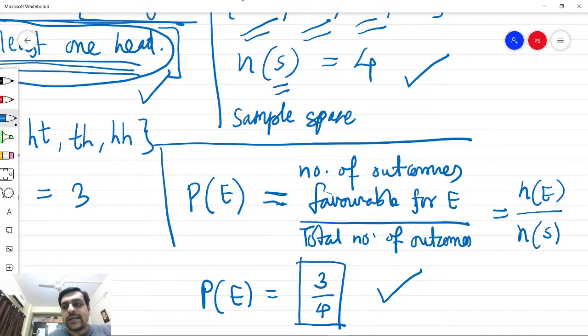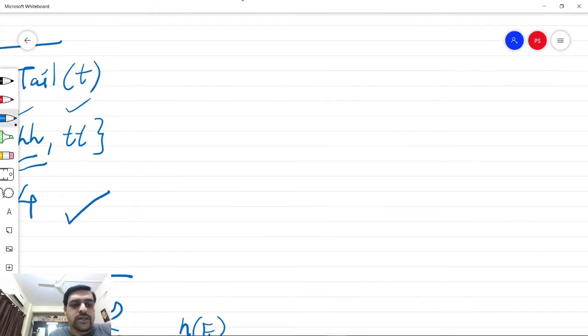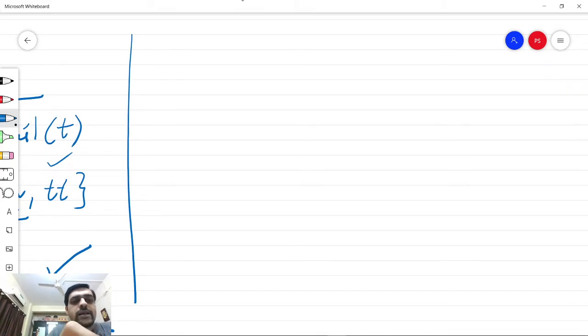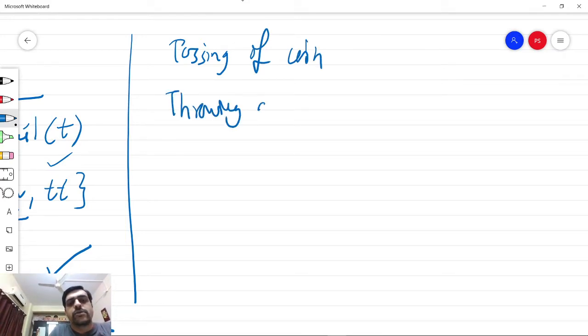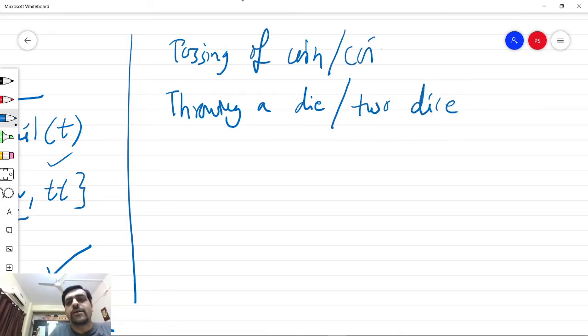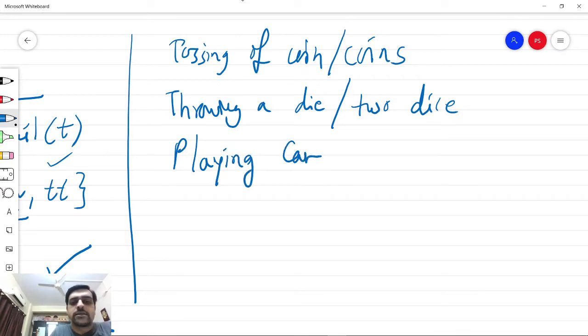So these are typical examples which are given in order to study probability, namely the tossing of a coin, then throwing a die, or if we try to throw 2 dice simultaneously, we can call it throwing 2 dice. Similarly, we can have multiple coins tossed simultaneously. Then we also use the set of playing cards to study the problems related to probability.